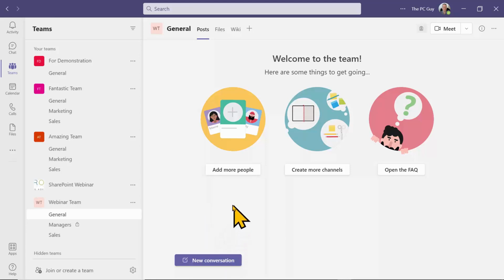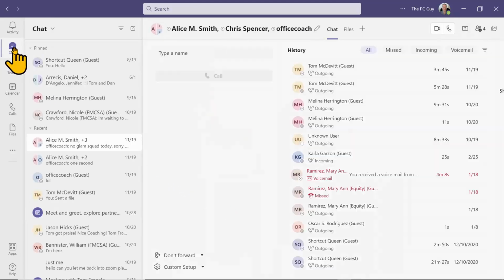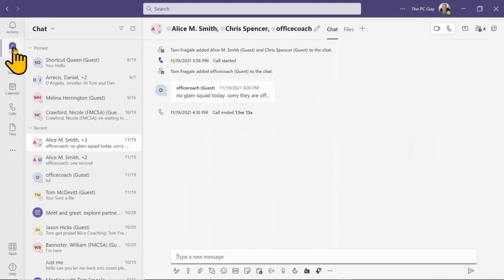On the other hand, I'm going to come up here and pick on the word chat. Now these are private chats, everybody. That's only between you and the people who you invite into the chat. All right, it's a very, very distinct difference. The chats here, where it says chat, those are private chats.